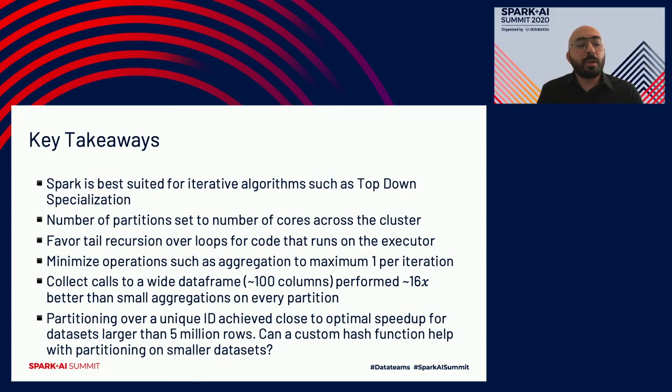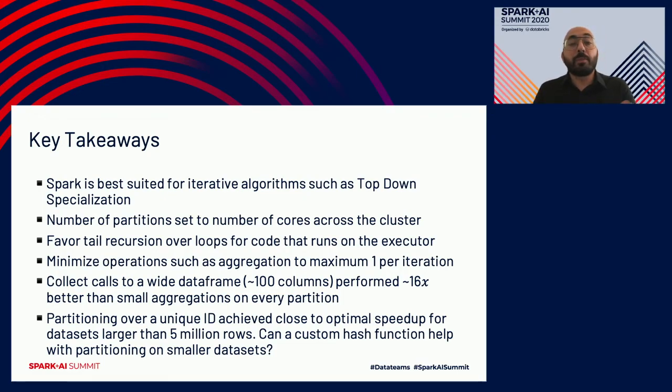The next 2 points are almost related. The first one, in hindsight, was not very surprising. We should always aim to minimize the number of operations or collect calls, such as aggregations, to a maximum of 1 per iteration. Obviously, this depends on the algorithm, so you may not have the luxury to minimize them all to 1 aggregation per iteration. But in my case, that was good enough, and that's why I had this wide data frame that I collected from all the partitions. And that's why I have only 1 map function that aggregates them all at the same time.